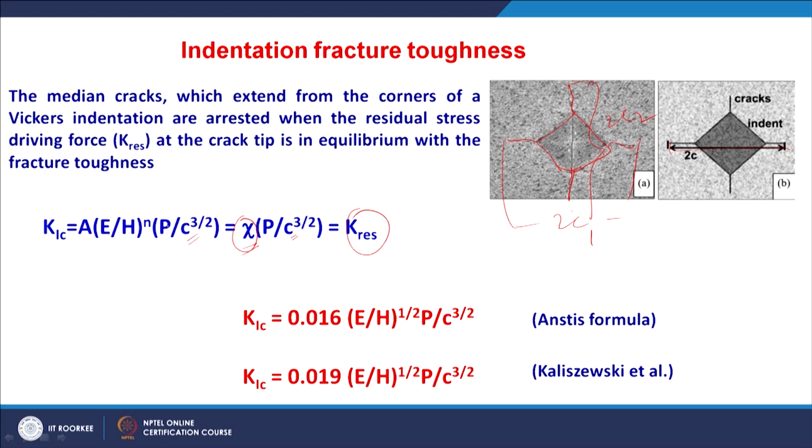H is the hardness from the Vickers indentation. Again we know H is equal to 1.8544 times the load applied divided by the square of the average diagonal length, so you get the H value. E is the elastic modulus of the specimen. So, elastic modulus, hardness, the load applied for the Vickers indentation and the crack length give the fracture toughness value, which is in equilibrium with the residual driving force at the crack tip.